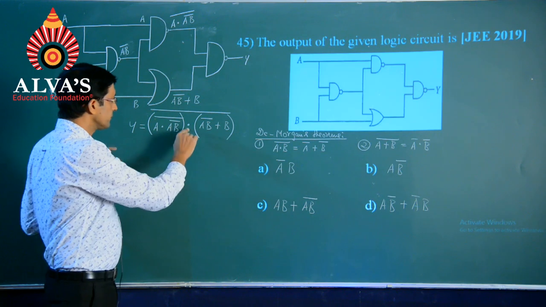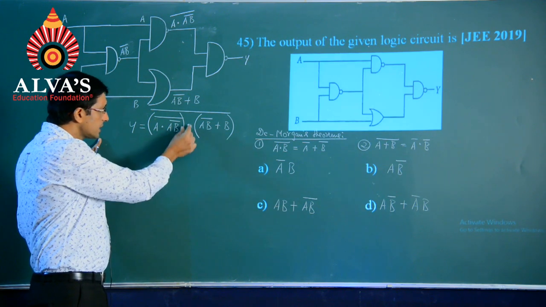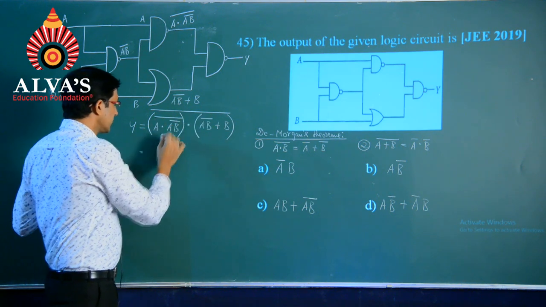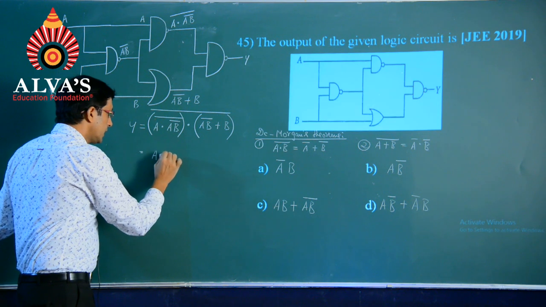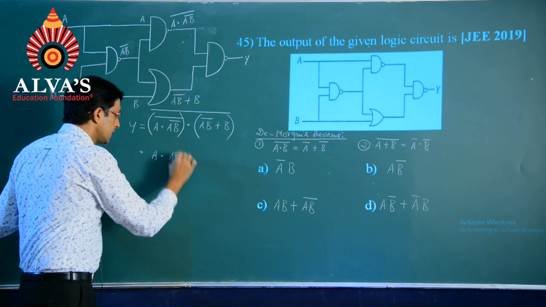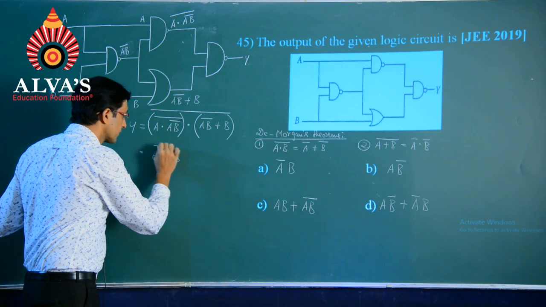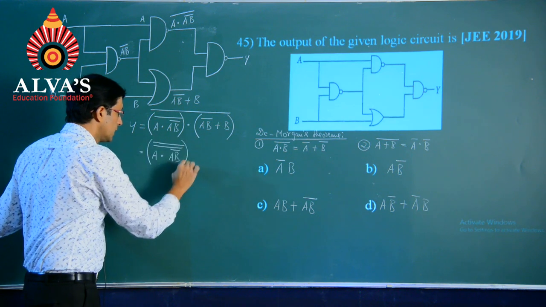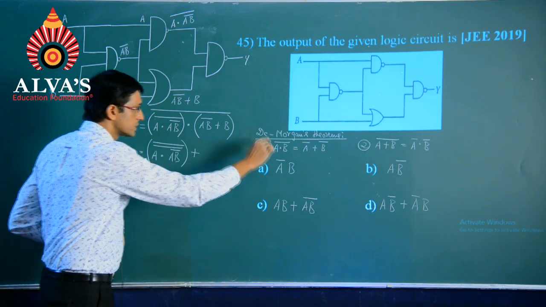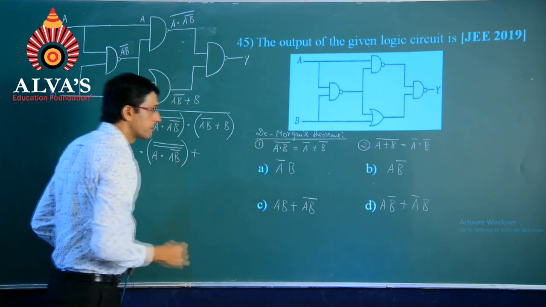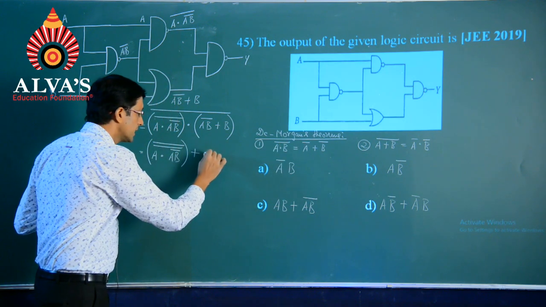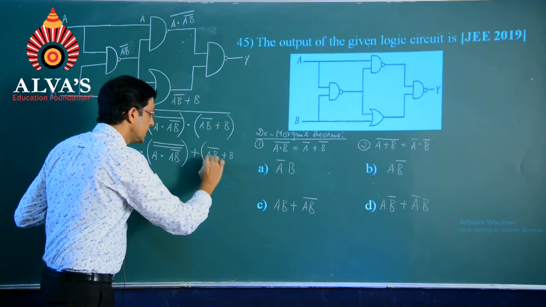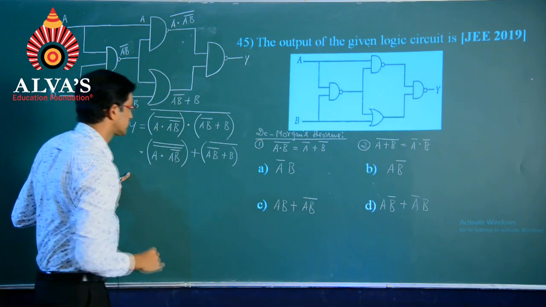As per first into second whole complement, it could be split up and written as follows: A into AB bar once again bar plus, because this multiplication could be split up and shown as addition there, AB bar plus B the whole bar.